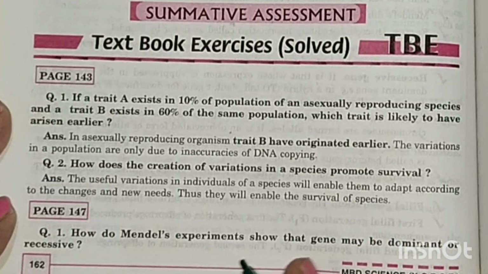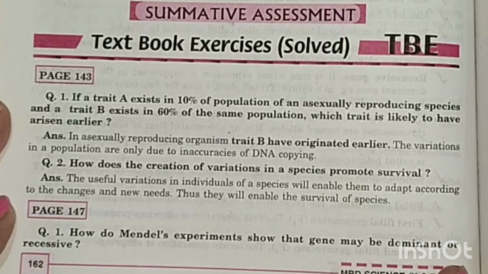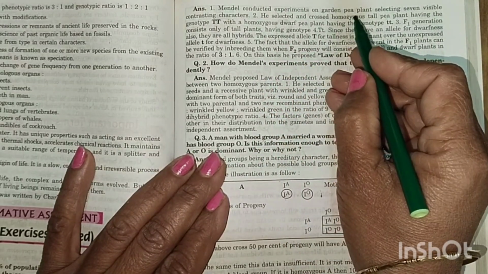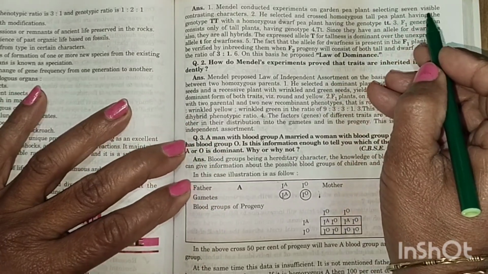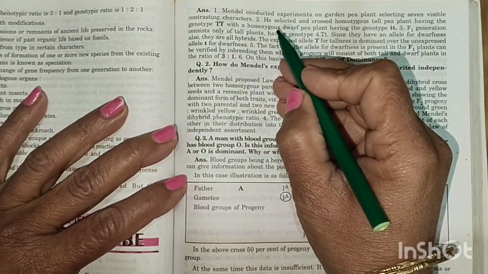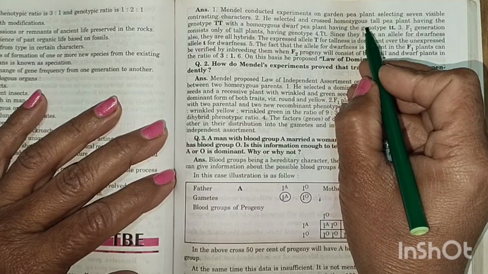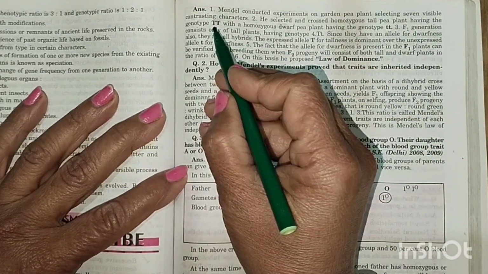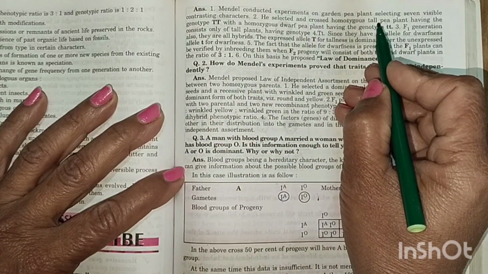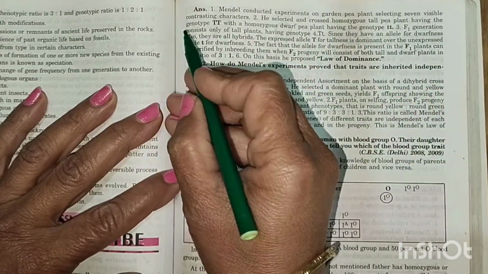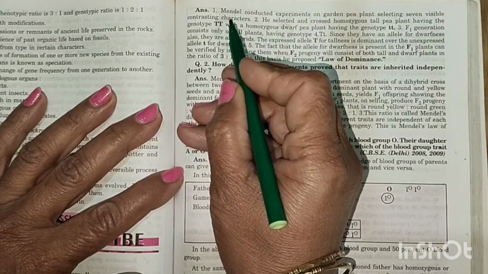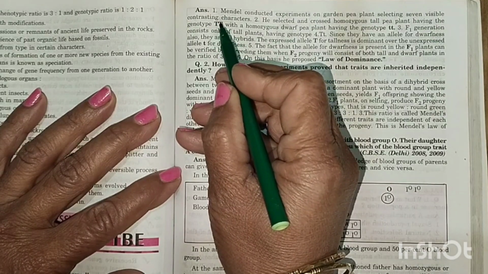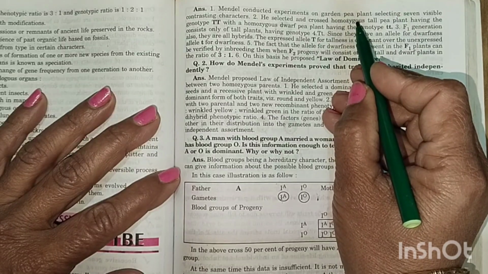How do Mendel's experiments show that gene may be dominant or recessive? Mendel conducted experiments on the garden pea plant, selecting 7 visible contrasting characters. He selected and crossed a homozygous tall pea plant having the genotype TT. Tall is the phenotype or physical expression, and the genotype is capital T and capital T. If both the T are the same, capital T, then it will be the homozygous tall.